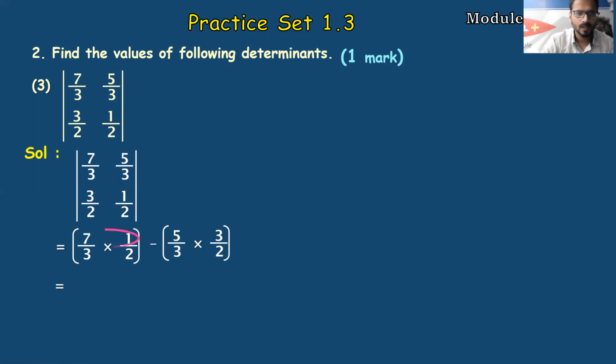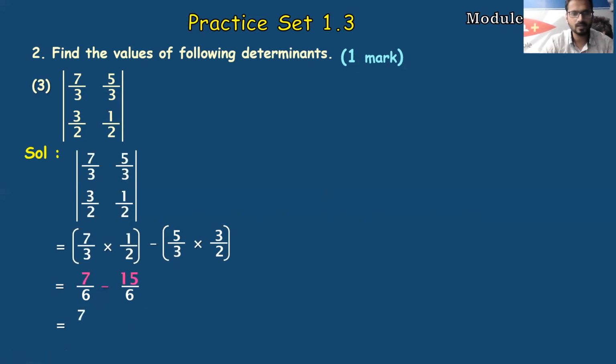Let's solve this. 7 ones are 7, numerator with numerator, denominator with denominator. 3 twos are 6, minus 5 threes are 15 upon 3 twos are 6, 7 minus 15. Now if you observe, the denominators are the same, that's why I can subtract the numerators. If the denominators had not been the same, then we would have to cross multiply, students. Okay, but in this case it's simple.